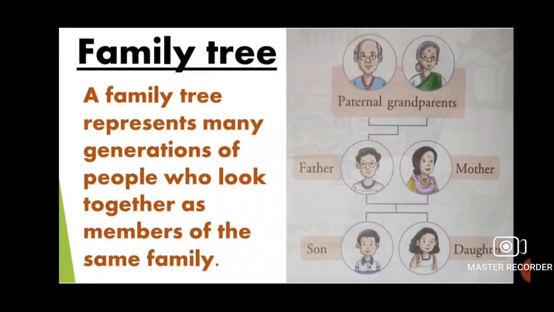Family tree. A family tree represents many generations of people who live together as members of the same family. Students, this is a family tree. Your grandparents are at the top. The two boxes below show your father and mother. Then the two boxes below your father show you and your sister. This is known as a family tree.